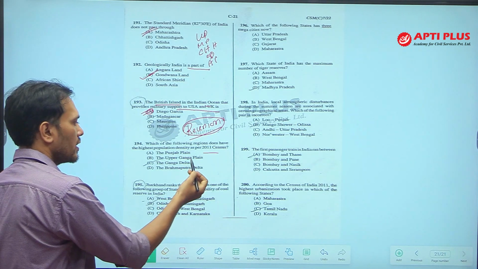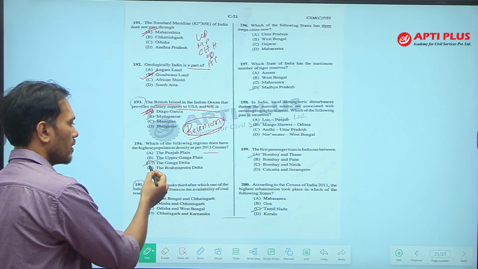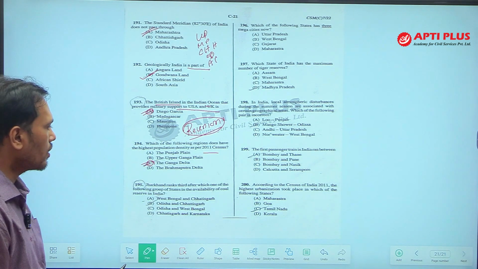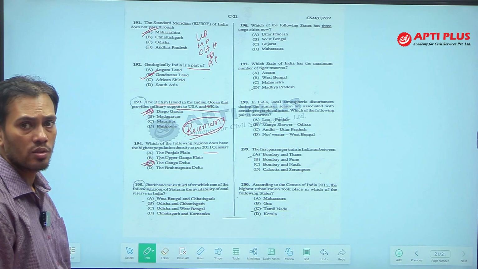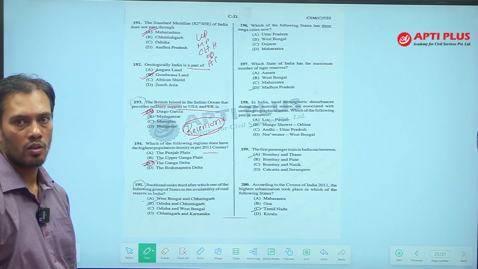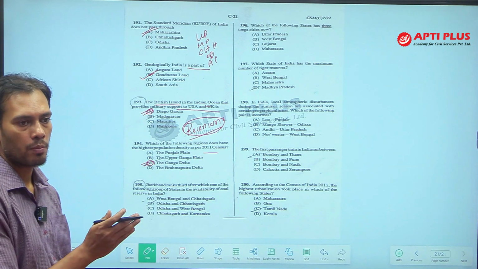Highest population density is observed in the Ganga Delta. Why Ganga Delta? Because if you see in the Ganga Delta, Kolkata city is located. We have studied in the West Bengal plain that the South Bengal plain is divided into Rar plain, Delta